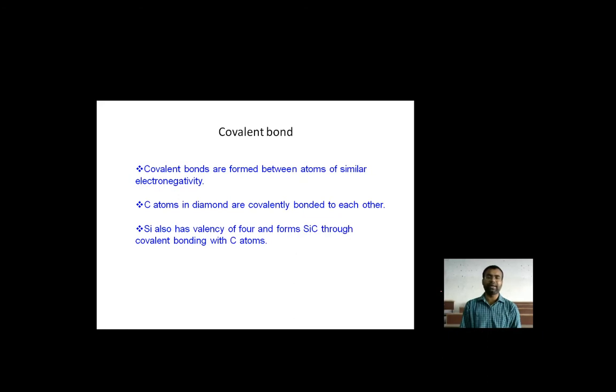Due to the similarity in electronegativity, the carbon atoms in diamond are covalently bonded to each other, and silicon also has a valence of 4 and forms SiC through covalent bonding with carbon atoms.